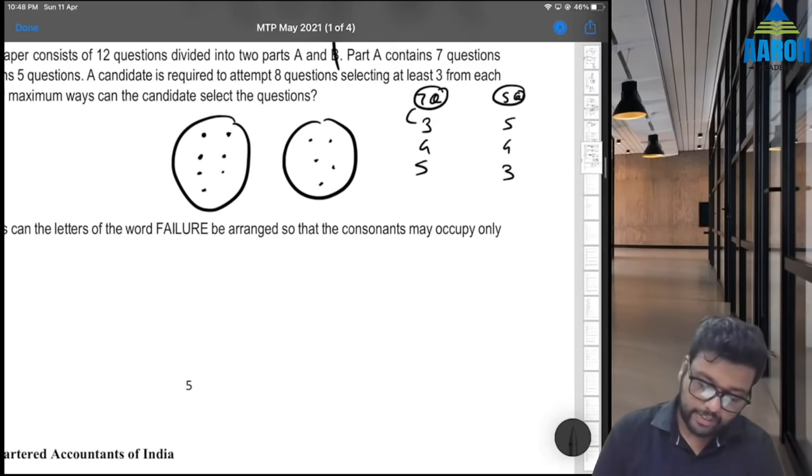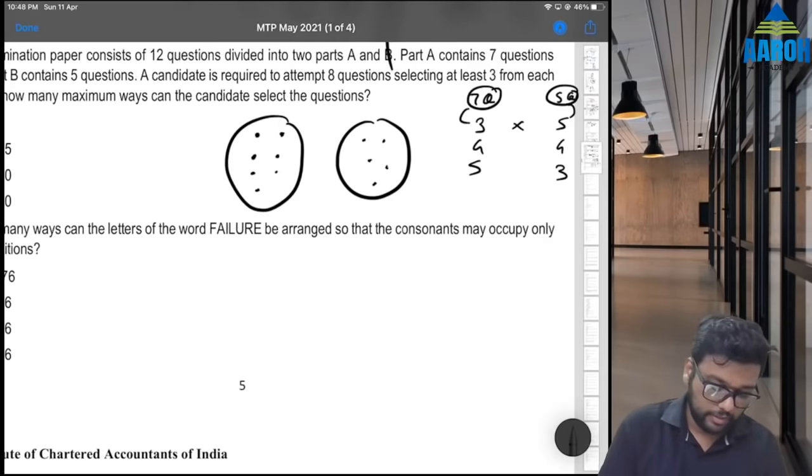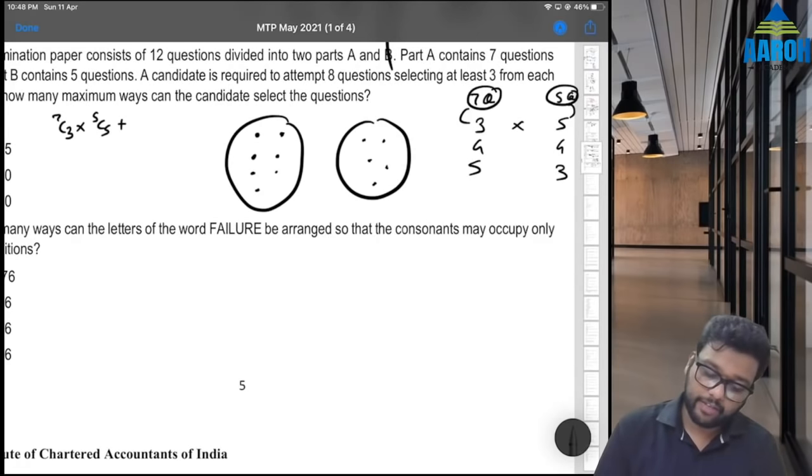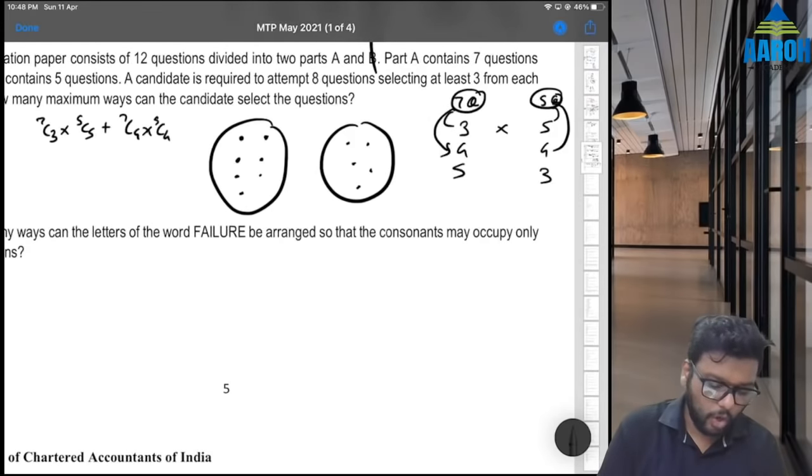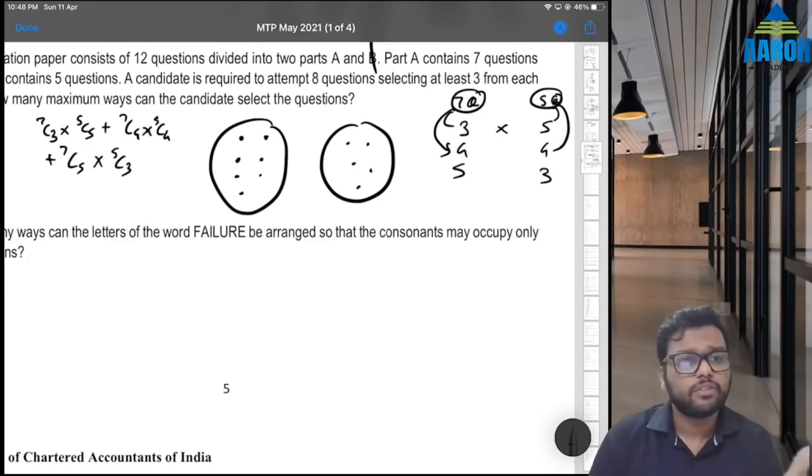So the answer will be 7C3 into 5C5, plus 7C4 into 5C4, plus 7C5 into 5C3. That will be our final answer.